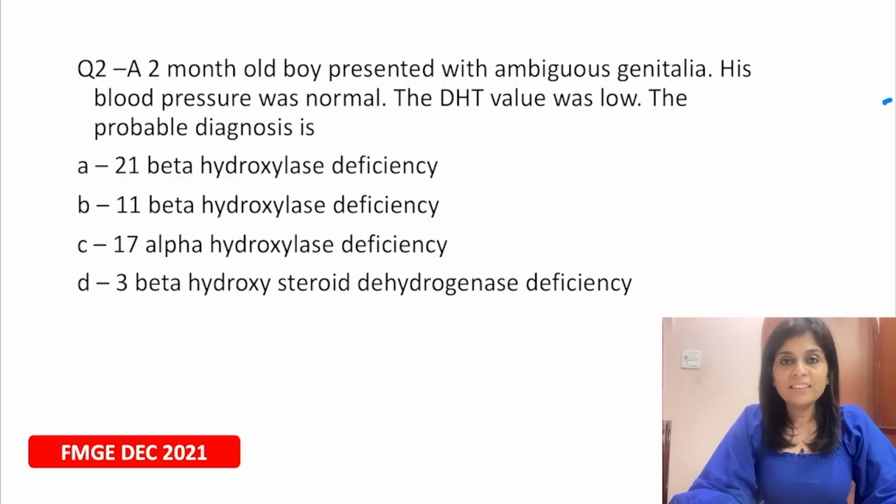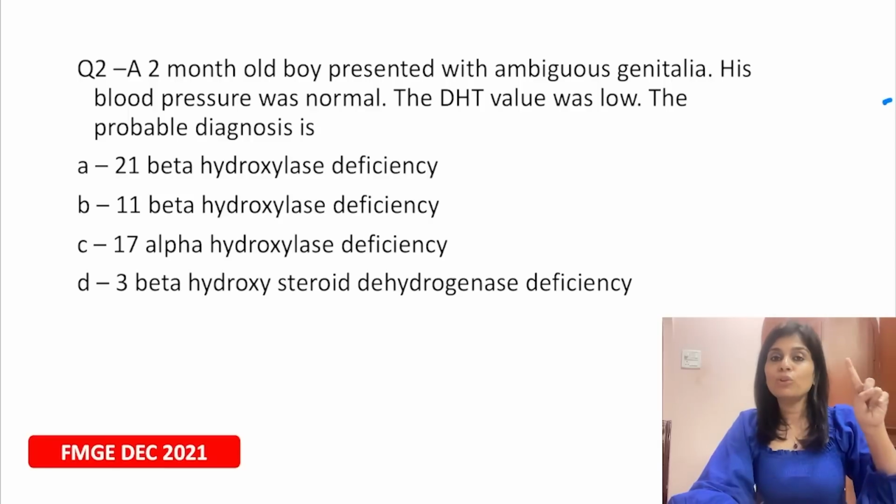The next question, and this is one MCQ which was marked wrong by most of the FMG aspirants. It is a very interesting clinical case based MCQ. A 2-month-old boy presented with ambiguous genitalia. His blood pressure was normal. The dihydroxytestosterone value was also low. The probable diagnosis is. So can we follow step number 1?